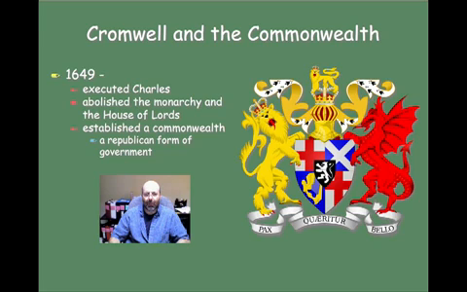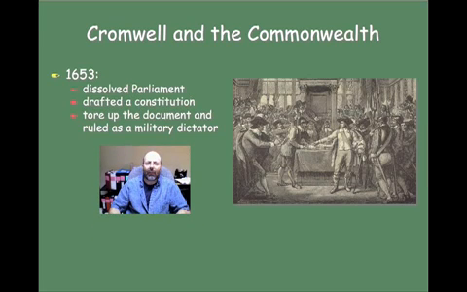Okay, in this case, a commonwealth. Now, in 1653, Cromwell decided to dissolve Parliament completely. So no House of Lords, no House of Commons. There just would be no Parliament. He actually drafted a constitution, but in the end he ignored the constitution. He tore up the document, and he decided instead to rule as a military dictator, and imposing a Puritan way of life on everybody in England.